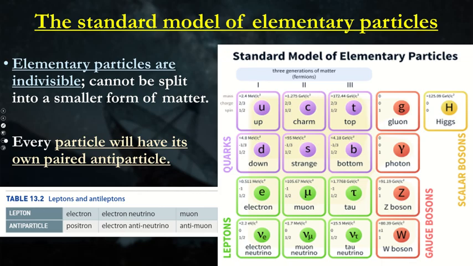Another thing we will talk about is the standard model of elementary particles. This model shows the elementary particles, things that can't be split down anymore. You might have heard this story when we first talked about the atom. The atom is not an elementary particle because it can be broken into electrons, protons, and neutrons.